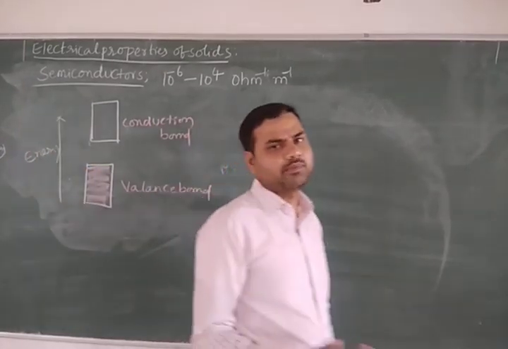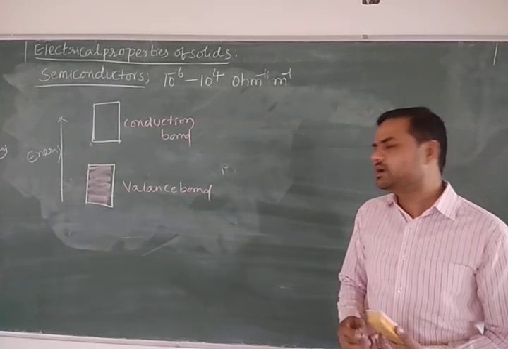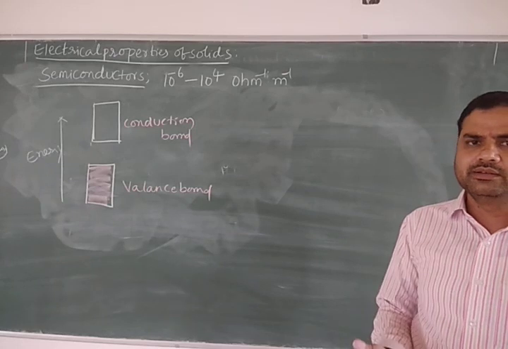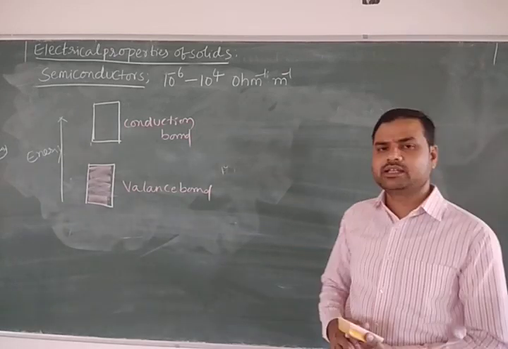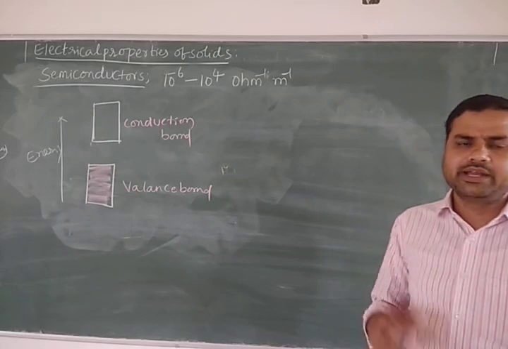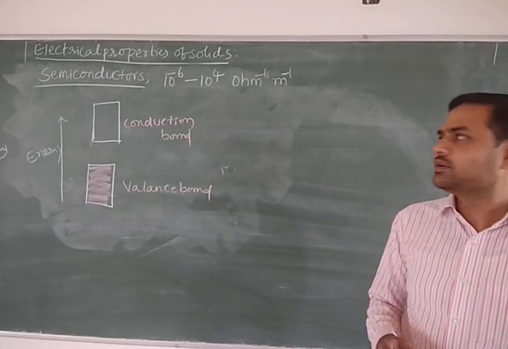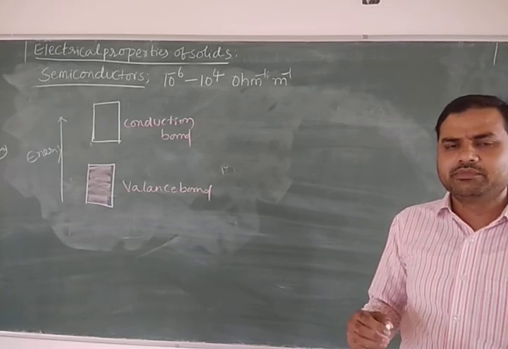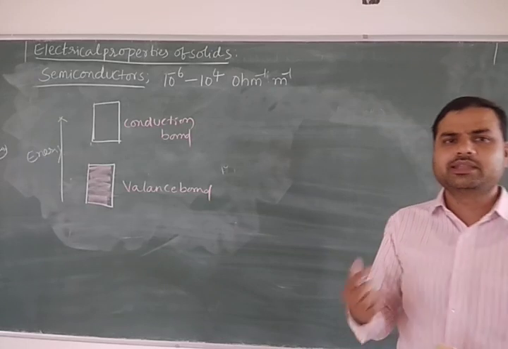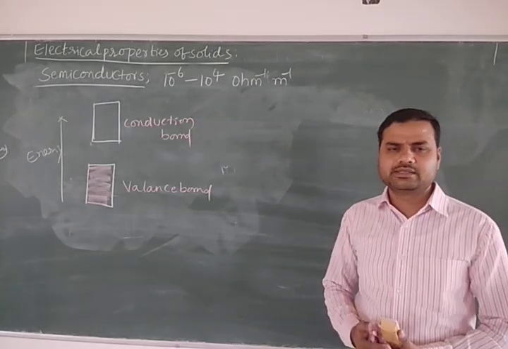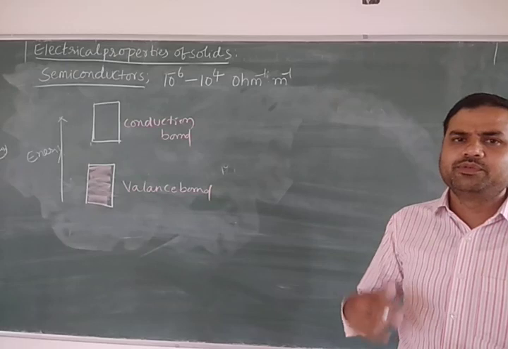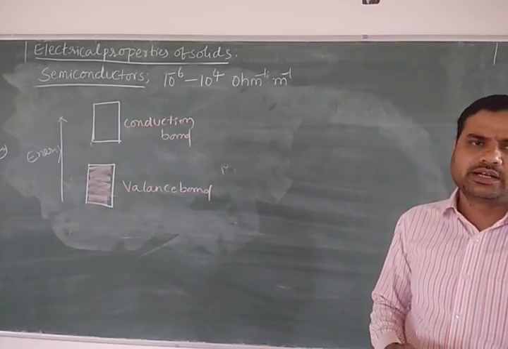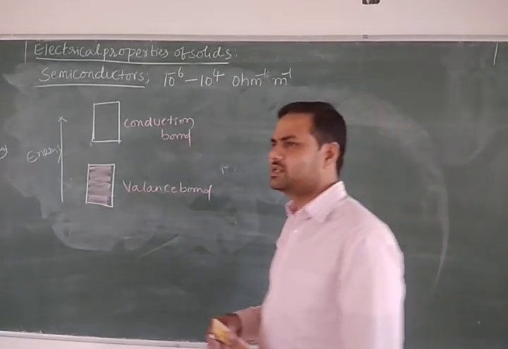The electron flows from the valency band to the conduction band by two processes, either by heating the solid, or by adding impurities. Therefore, semiconductors normally behave like insulators. But once we heat, or if we add impurity, the conductivity increases. Therefore it allows electricity. So these solids are called what? Semiconductors.